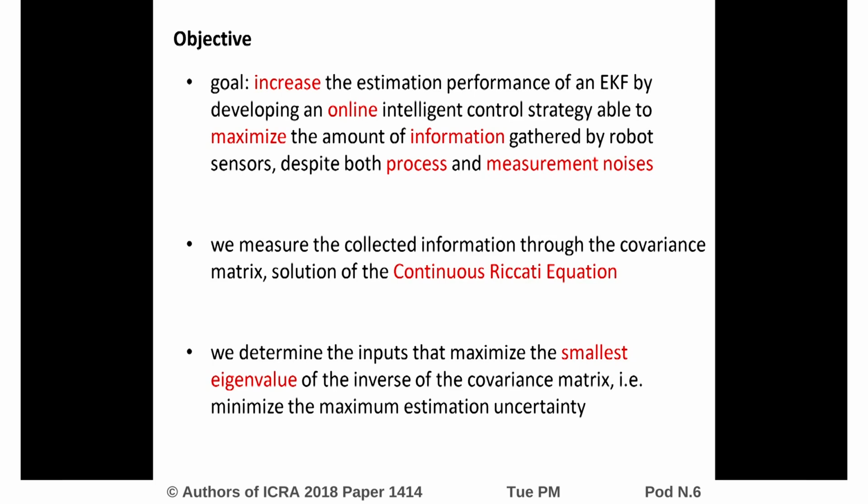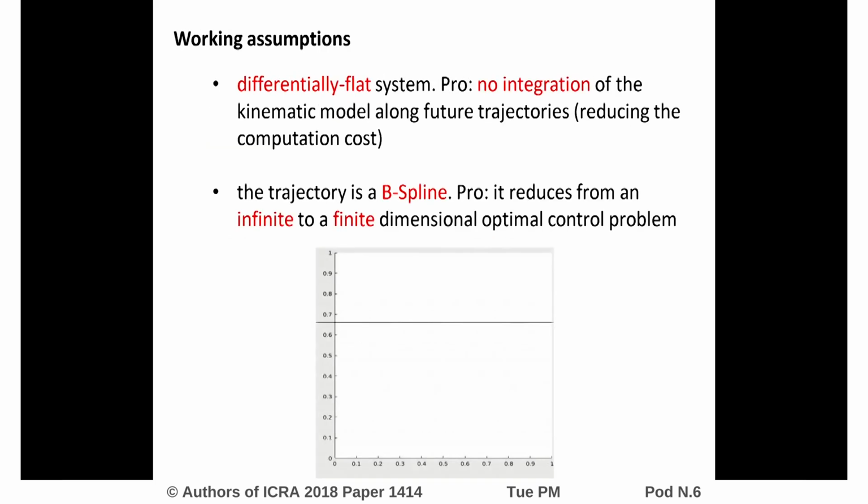several robotic applications. We used as information metric the smallest eigenvalue of the inverse of the covariance matrix, solution of the Continuous Riccati Equation, and we determined the inputs that maximize this value. This corresponds to minimizing the maximum estimation uncertainty. We formulate our problem as an optimization one.